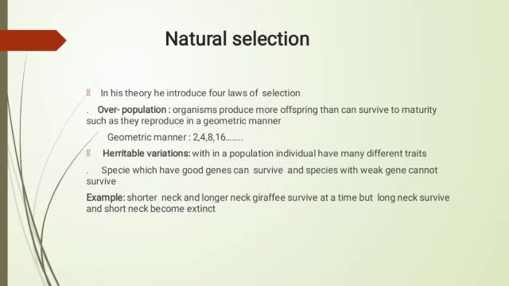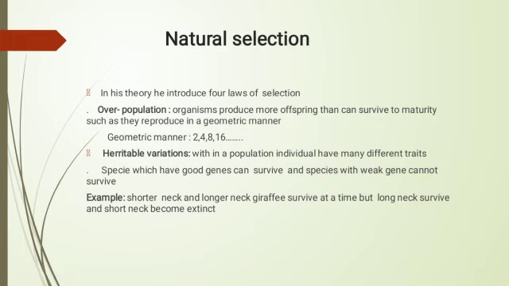Our next goal is natural selection. He proposed the theory of natural selection in 1844. In this theory, he proposed four basic laws: overpopulation, heritable variations, struggle to survive, and adaptive trait. In overpopulation, organisms produce more offspring than can survive. They reproduce in a geometric manner. For example, a female oyster produces one lakh eggs, but not all eggs will reach maturity. There is competition for food, space, and resources, and those who win this competition can survive easily.